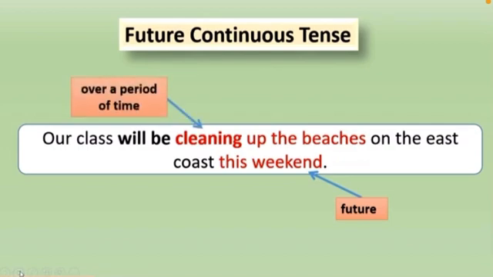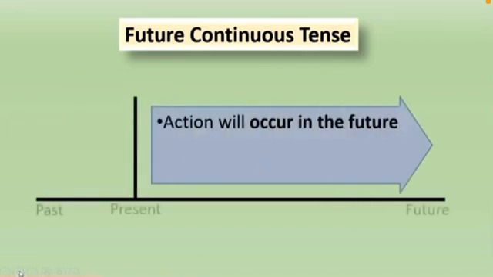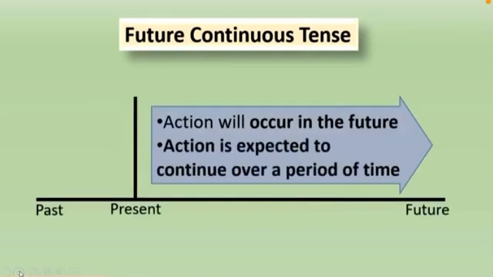Maybe the students will be cleaning up the beaches for 2 or 3 hours. The future continuous tense, therefore, is used for an action that will occur in the future and that is expected to continue over a period of time.